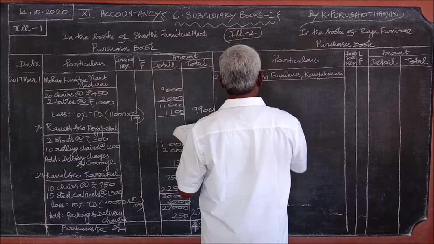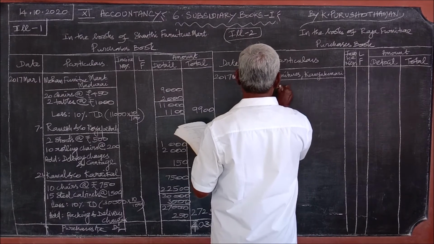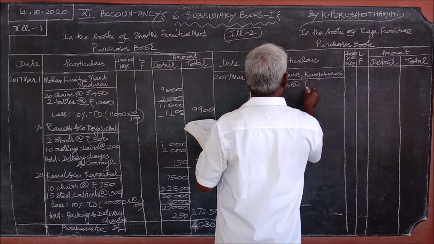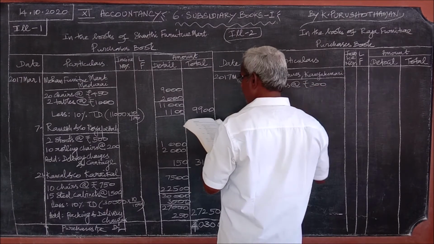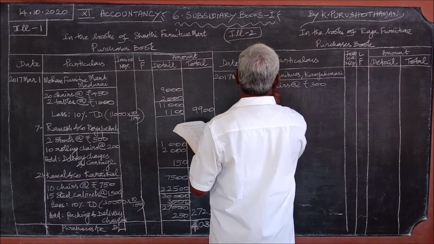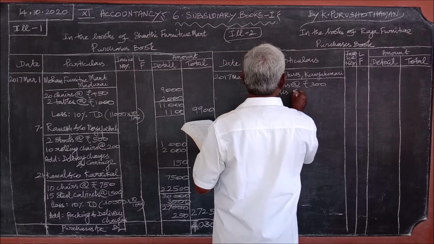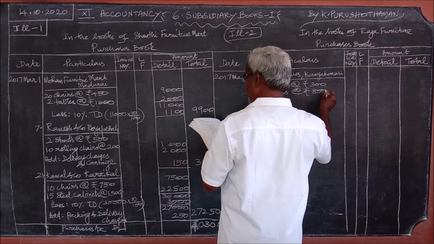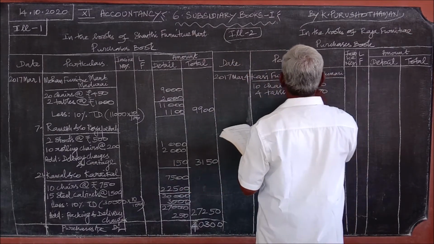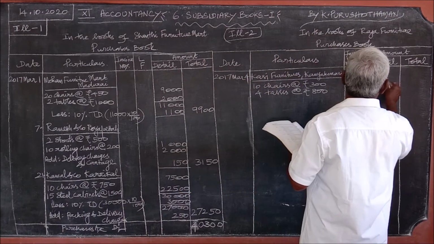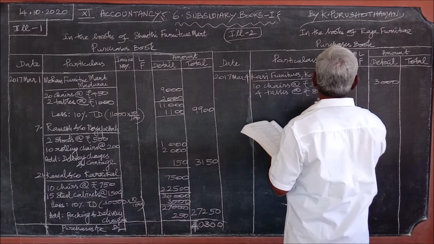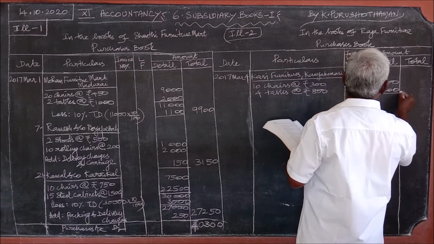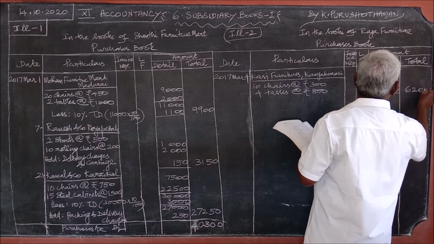Bear it in mind. 10 chairs at the rate of rupees 300. Then second item, 4 tables at the rate of rupees 800. So you can find the total: 300 into 10, 3,000, 4 into 800, 3,200, 6,200.